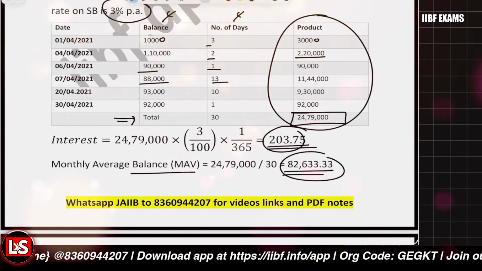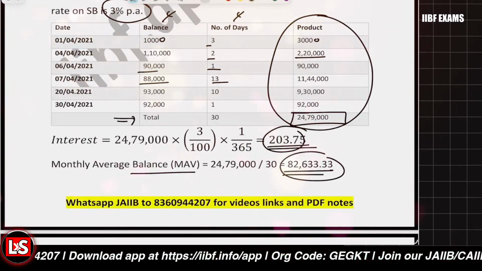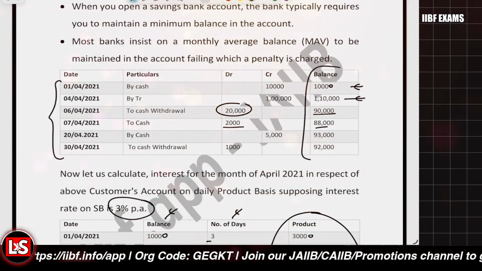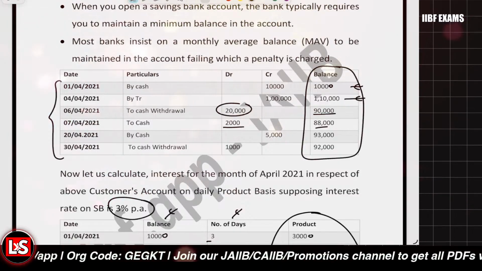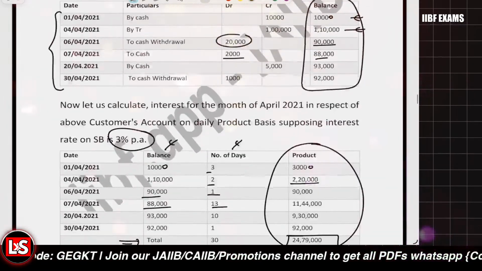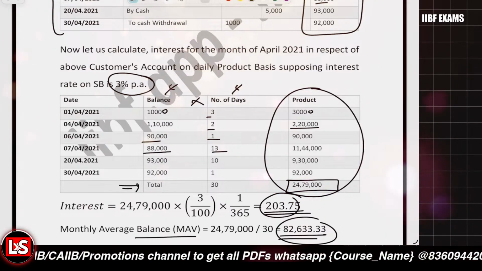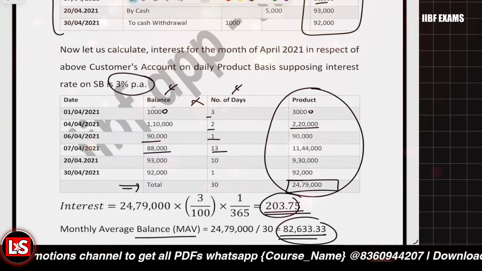Getting the idea of how the balance is calculated and how the interest is calculated. We just look at the balance, and then we look at for how many days this balance was there, the number of days. Then we take the product of this balance and the number of days, and that is basically how it works.